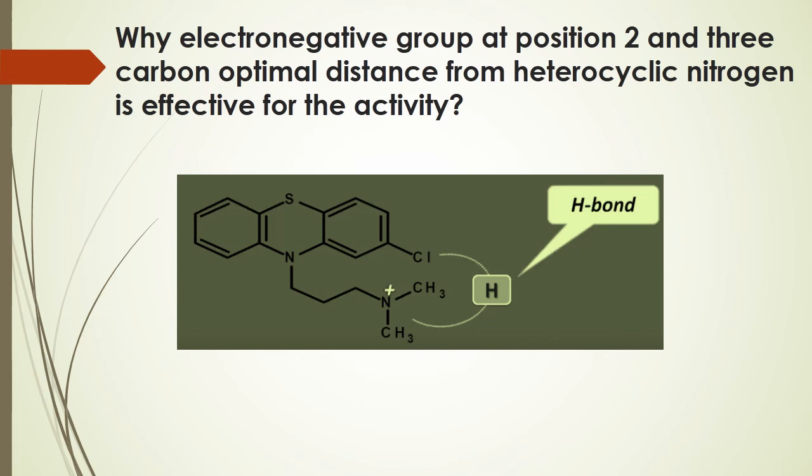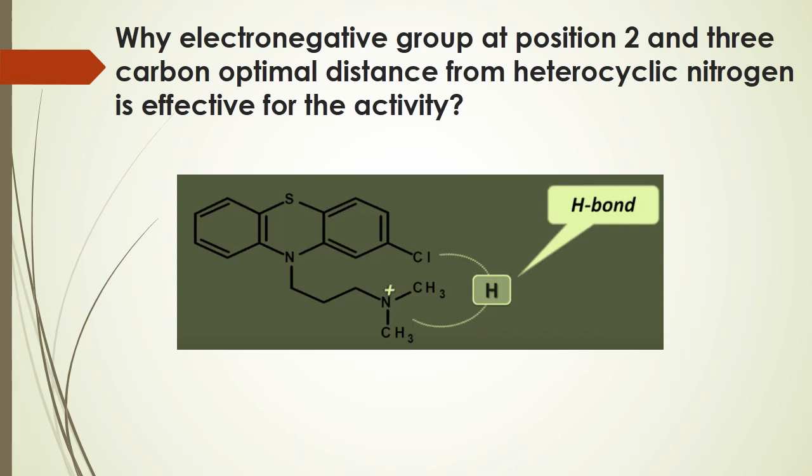Now the question arises, why is an electronegative group at position 2 and a 3 carbon optimal distance from the heterocyclic nitrogen effective for the activity? When given in vivo, let's take the example of chlorpromazine. Then the nitrogen is converted into a quaternary ammonium salt. Means the nitrogen now has a positive charge, as I have shown in the figure.